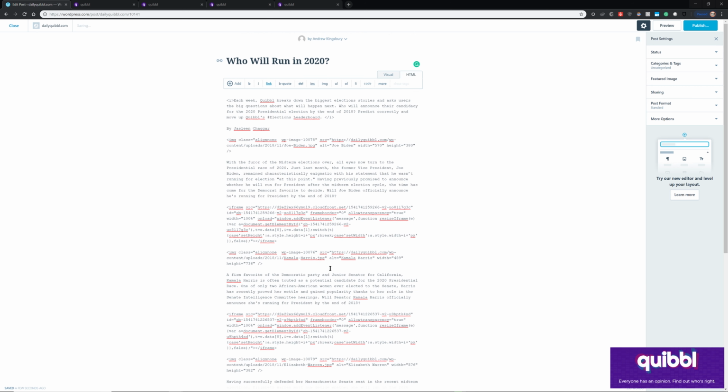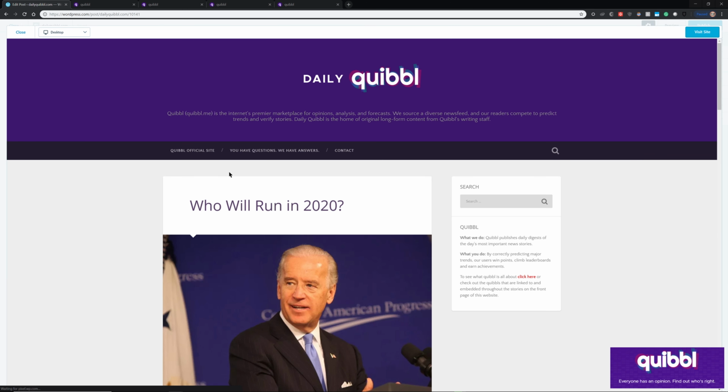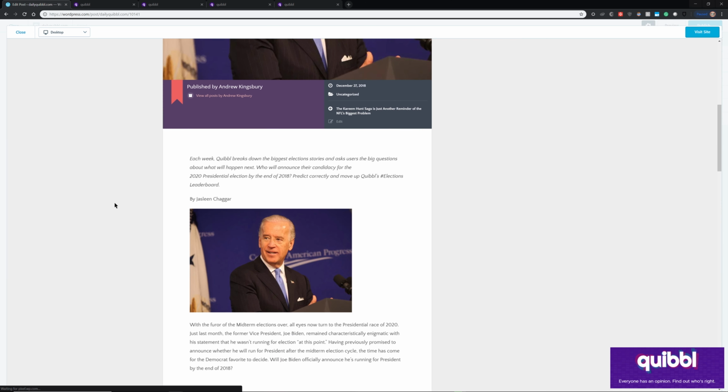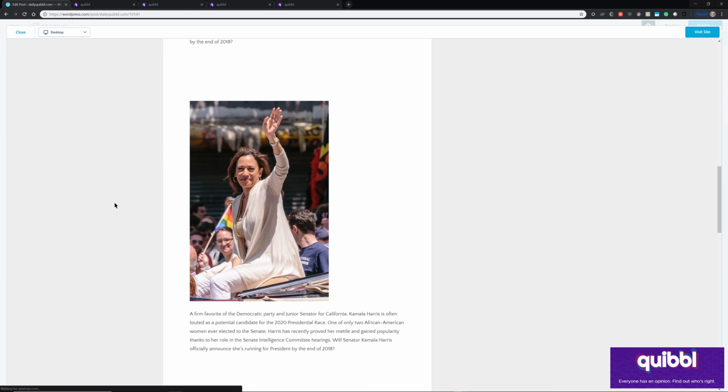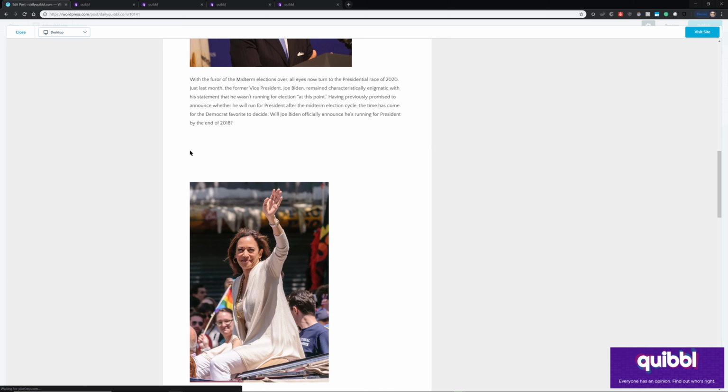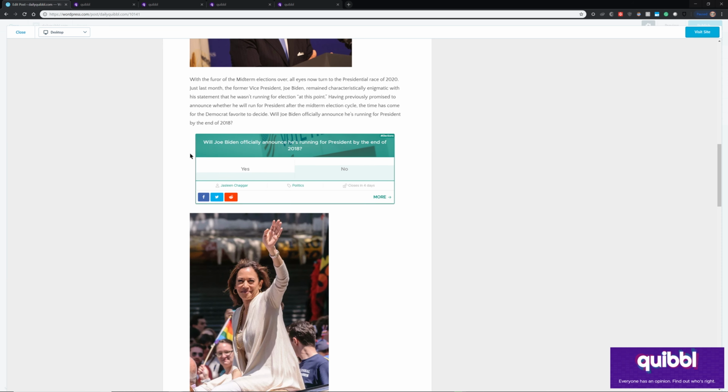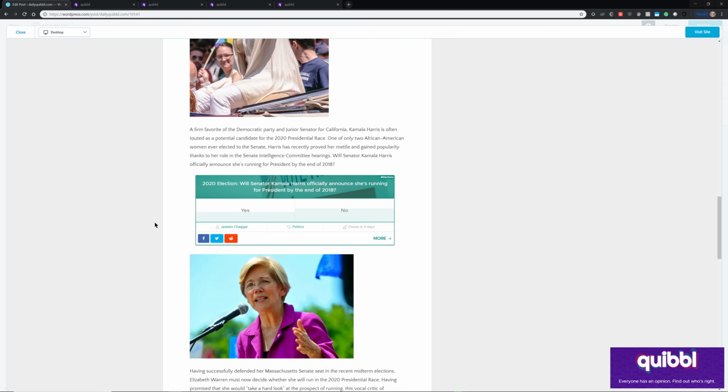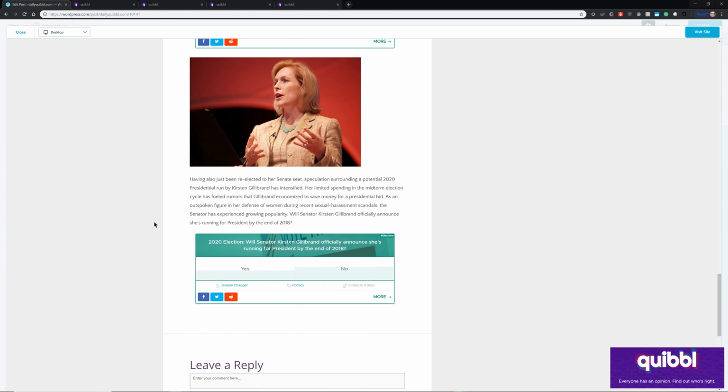Now, the final thing you can do, and I suggest you do this, instead of just publishing it, even though you may feel confident that everything is all set, hit preview in the top right corner. Once you hit preview, you can see and make sure that everything looks normal. Give it a couple seconds. It takes a moment or two for the Quibble embeds to load. As you can see, for a second there, they look kind of weird, but now they look like proper Quibble embeds. There we go. One, two, three, and four.